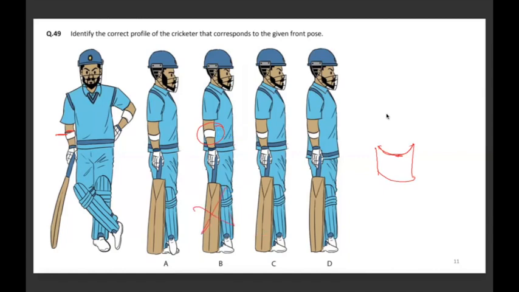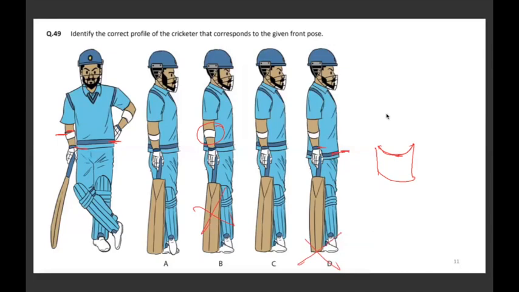Now between A, C and D, when I again compare the options together, one thing which is different in D is this part. The orientation of the waist blue band versus the hand blue band is different. Here the waist blue band is at the bottom and the hand blue band is on top, versus in the question figure the waist blue band is on top and the hand blue band is at the bottom. So D is also wrong.